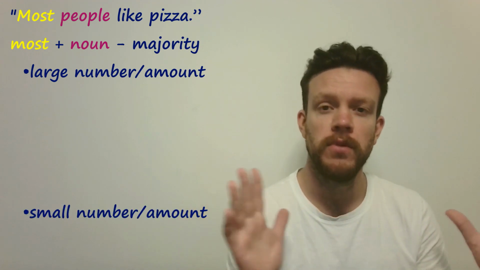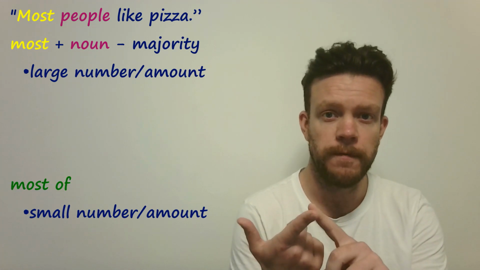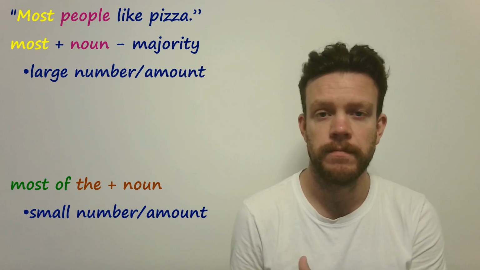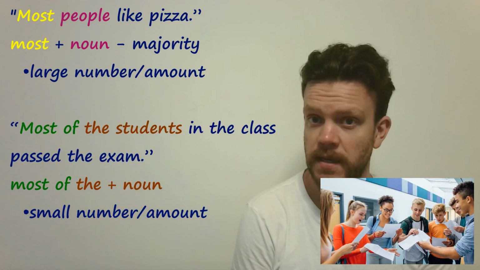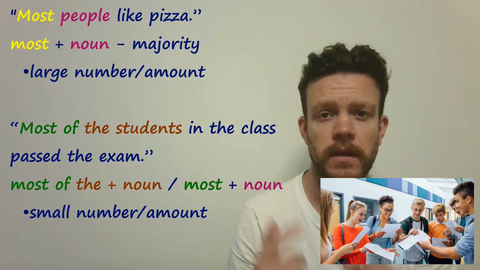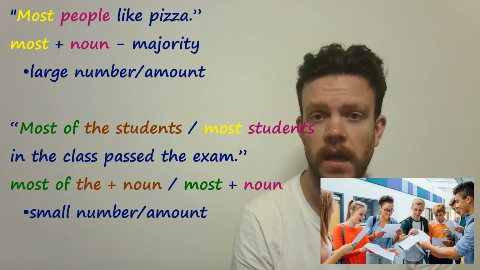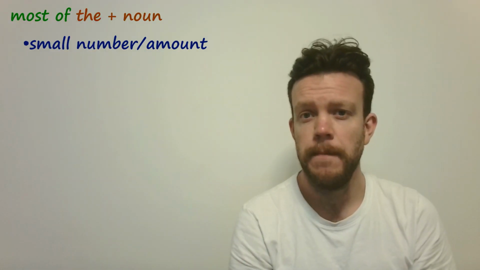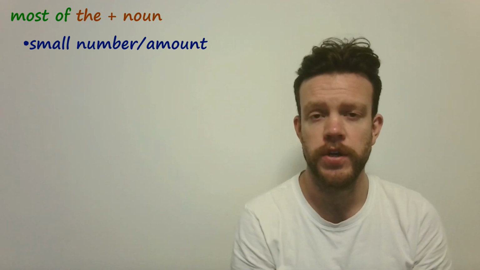Whereas for a small amount or a small number, we're going to use most of. And usually this is most of the. For example, most of the students in the class passed the exam. However, we can use most plus noun to talk about a small number or small group. Most students in the class passed the exam means the same thing. So it's most of the to talk about a small group, not a large group.